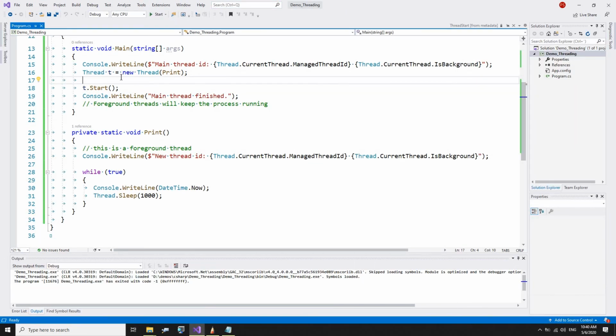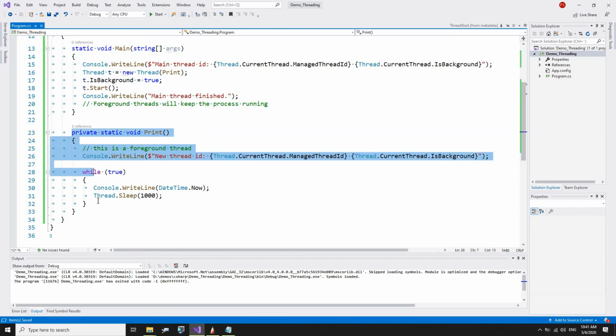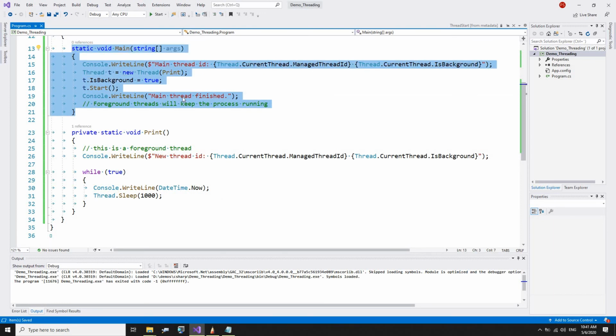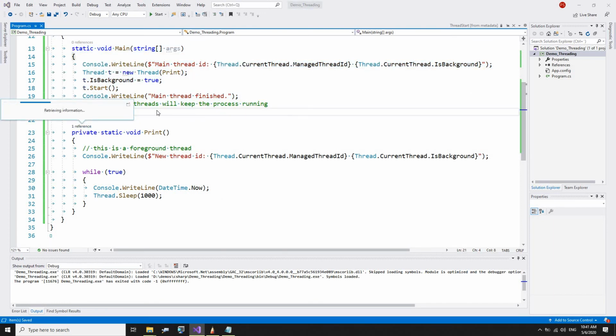But let's see, what if we say IsBackground equal to true? If we make our thread a background thread, what will happen then? Then this thread will be forced, or actually killed, whenever the main thread finishes and we go out of this.